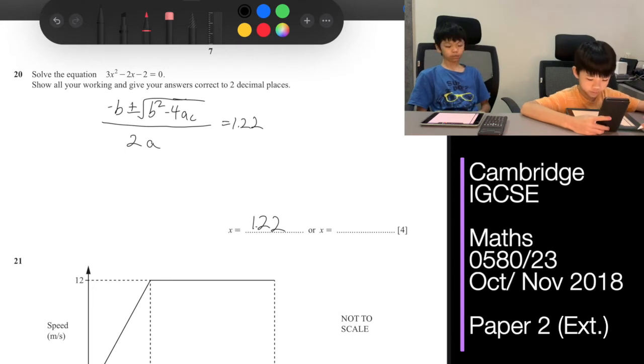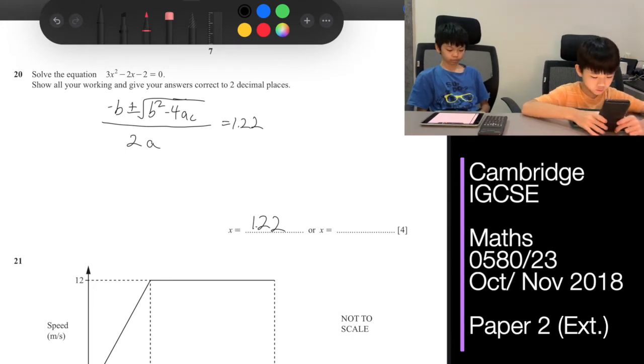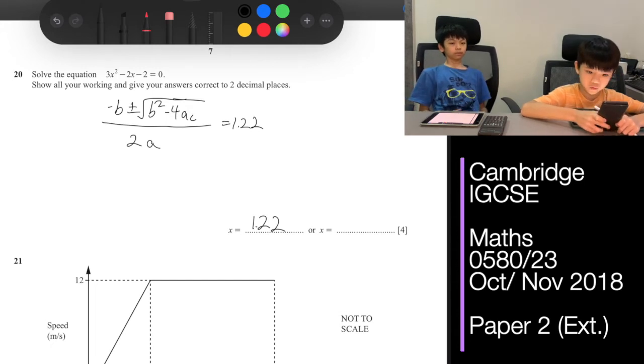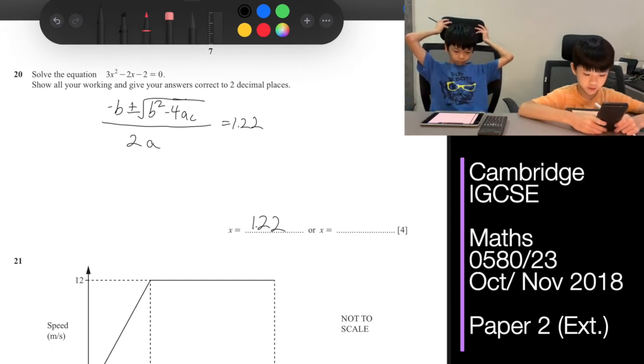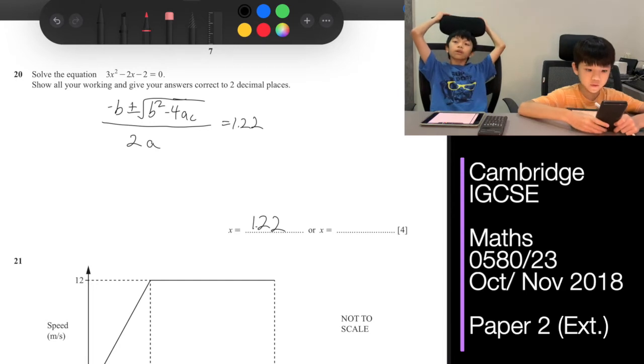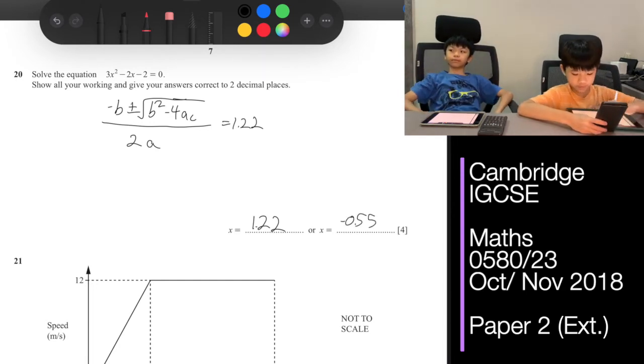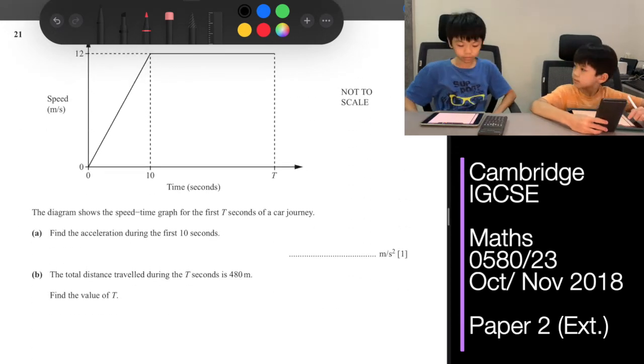And then now we'll do the minus part. So that would be 2 minus the square root of 4 minus 4 times 3 times negative 2, divided by 6. That would be negative 0.55.